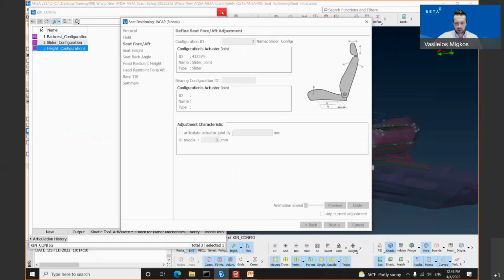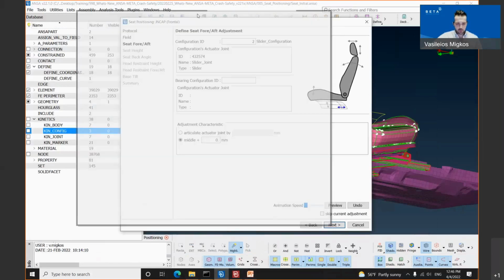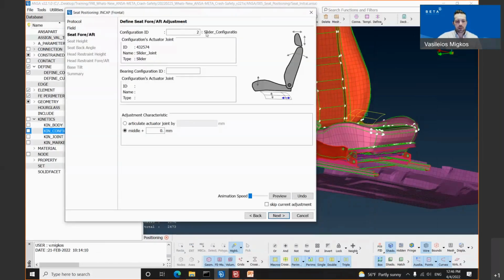Just notice that the tool has automatically selected the configuration ID. The tool recognizes names such as slider, backrest, and height. And once it is on the step regarding the slider, it will automatically select the configuration ID, as has been done for this slider configuration.